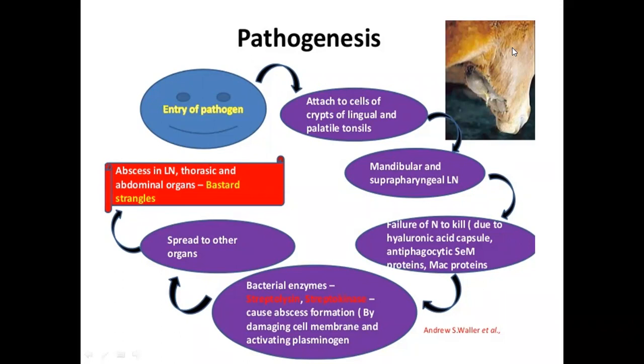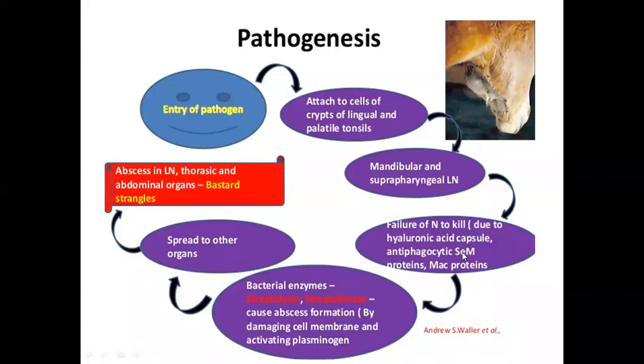In very summary, this flow chart tells that after the entry of the pathogens, they get attached with the tonsils and the nearby lymph nodes of the oral cavity. From there, the bacteria drain to the adjoining lymph nodes, particularly the submandibular lymph nodes and the suprapharyngeal lymph nodes, where they cause abscession, they grow, multiply, and during this time, they escape the body immune system due to presence of some virulence factors like you can see